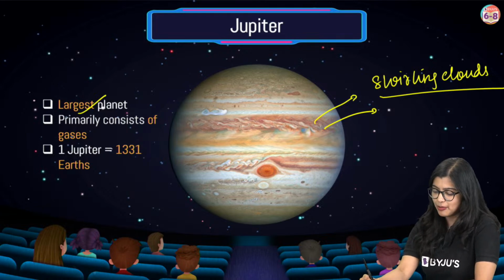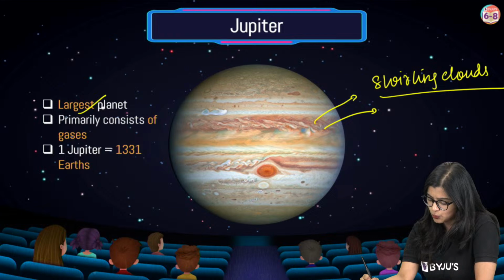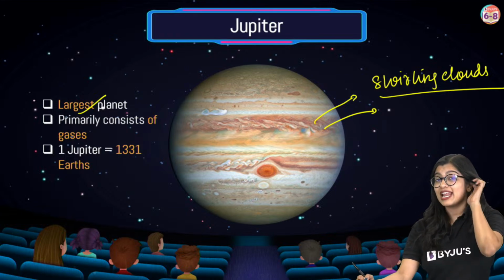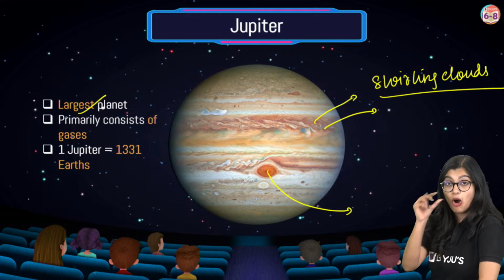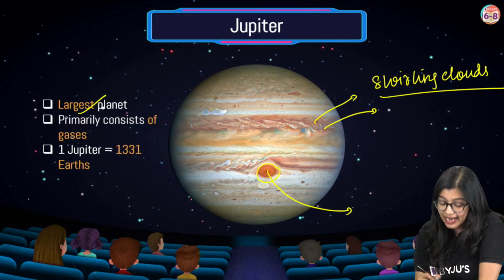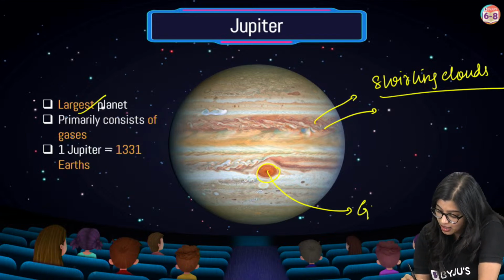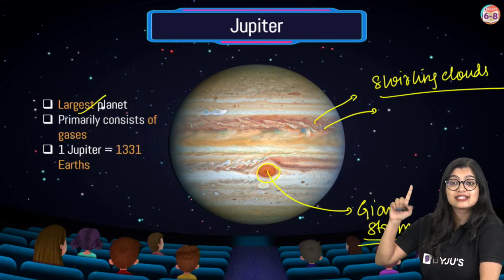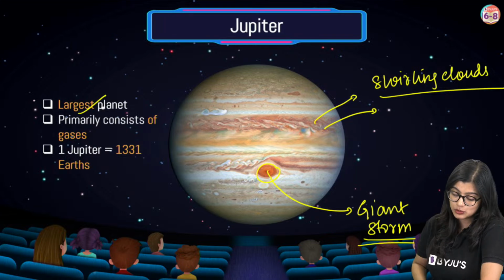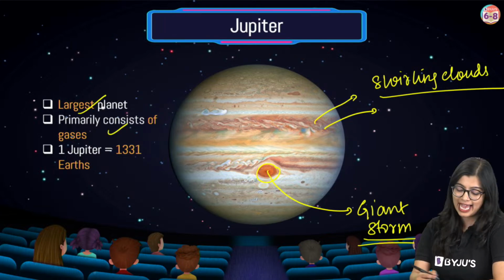It's made up of various different components, and it also has some percentage of water. And of course, what is very popular about Jupiter is the great red spot. This great red spot is not just some random spot, but a giant storm happening on Jupiter, swirling at this point. Since it is made up of gases, we call it a gas giant.